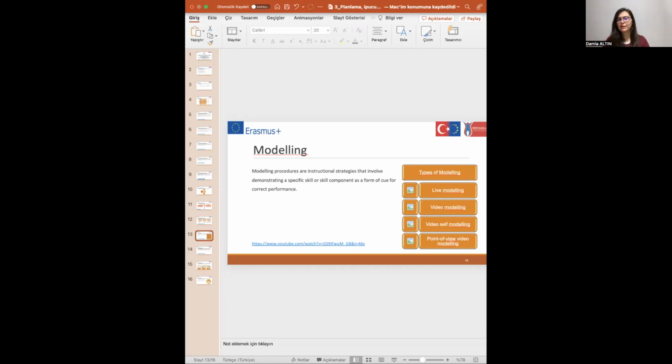The last modeling type is point of view video modeling. Point of view video modeling is when the target behavior or skill is recorded from the perspective of what the learner will see when he performs the response. It is quite similar to video modeling, but the difference is the recording angle is a little different. In video modeling, you see the whole person, but for point of view video modeling, you don't see a whole person.